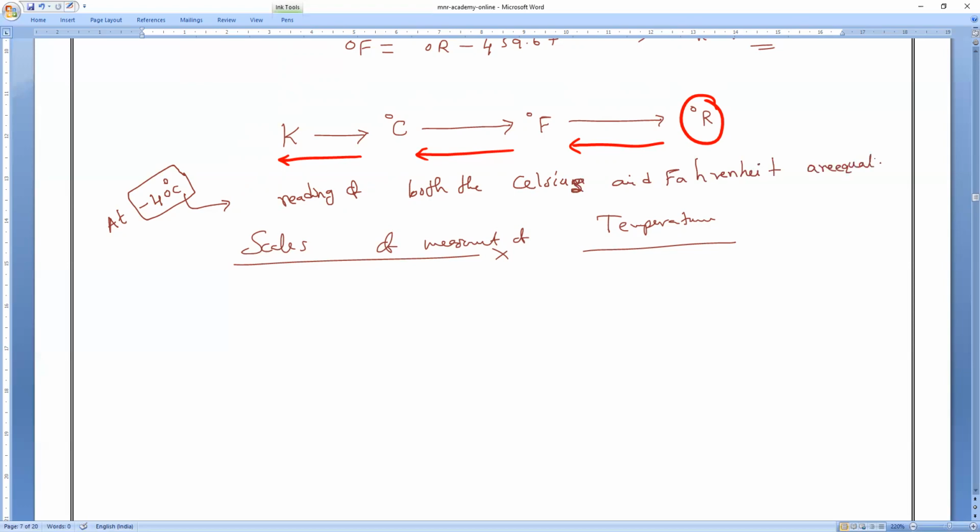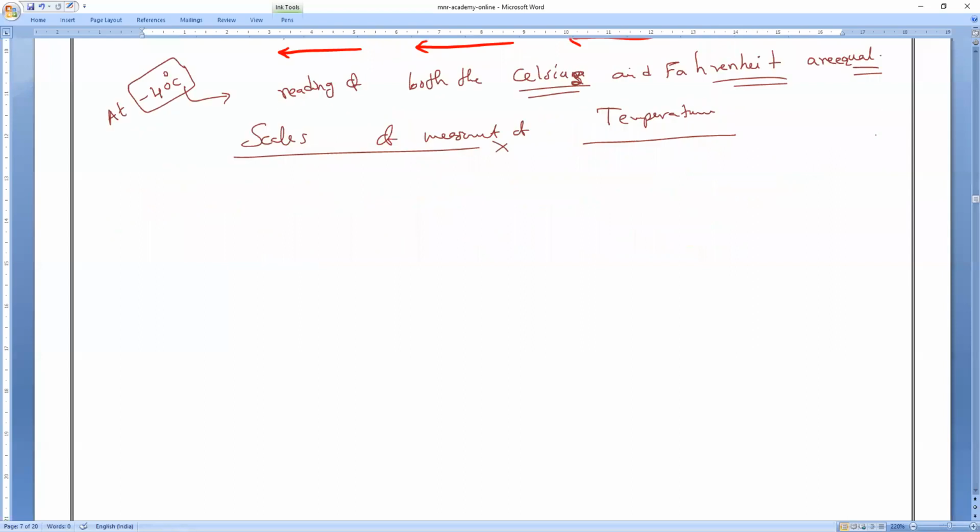Okay, Mari? What am I saying? At what temperature? Minus 40 degrees. At minus 40 degrees Celsius, both the Celsius scale and the Fahrenheit scale are equal. We'll prove it also. Very, very important, remember that. At what temperature is the Celsius scale equal to the Fahrenheit scale? Everybody, all of you? Minus 40 degrees Celsius. Understand, Shivani?